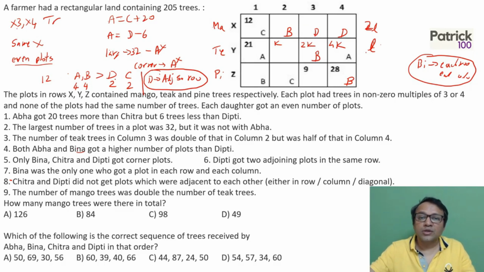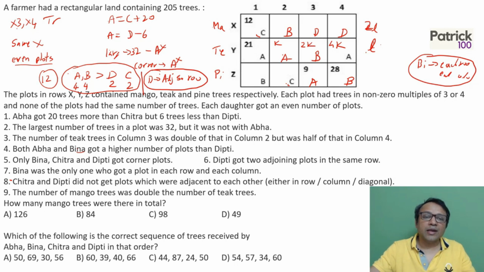A and B have 4 plots. So A has already got 2 plots, and since only 2 places are left, the remaining 2 plots have to be of A. Because C's 2 plots are already done, right? D's 2 plots are done. So A has 4 plots. So I've got the plots for each person. So this is data I have used.